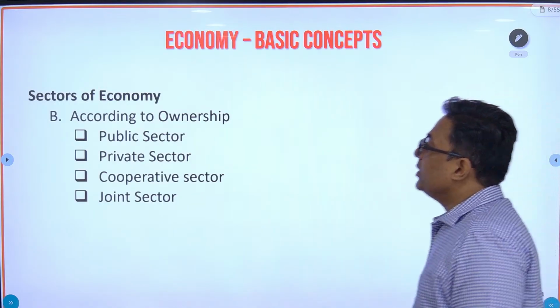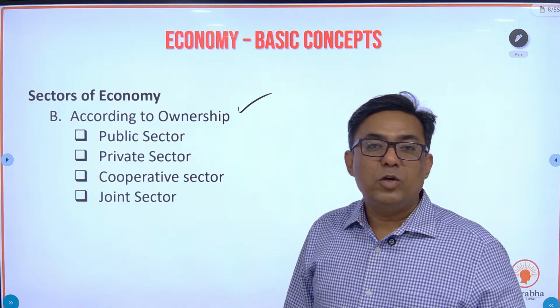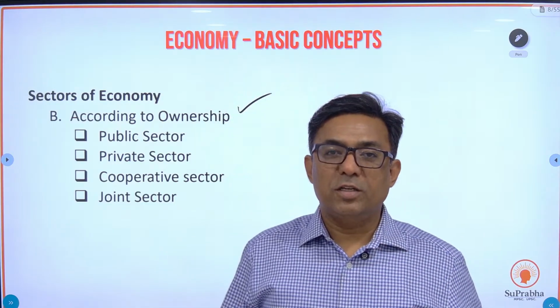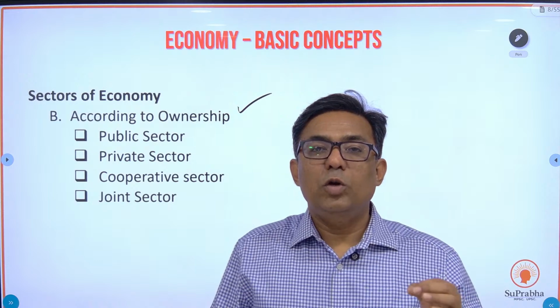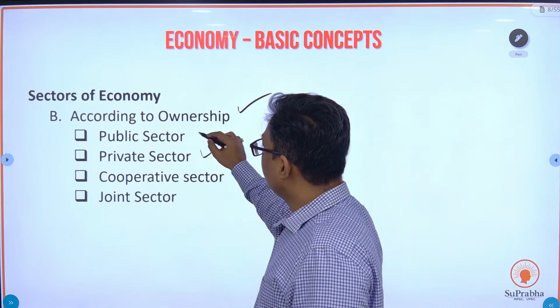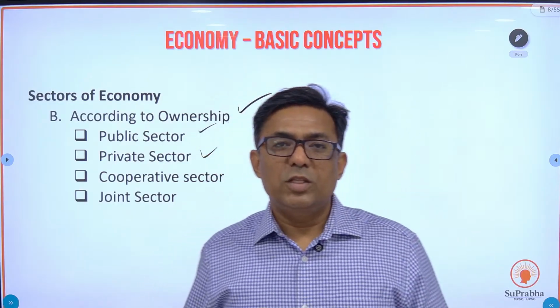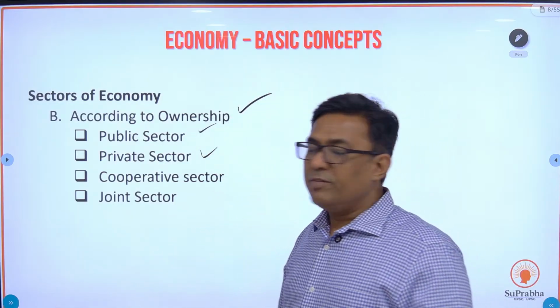Then, sectors of the economy according to ownership. What are the different sectors? One is the public sector. Public sector means owned by the government. Second is the private sector. It means owned by private persons. So this academy is owned by a private person, so it's a private sector.